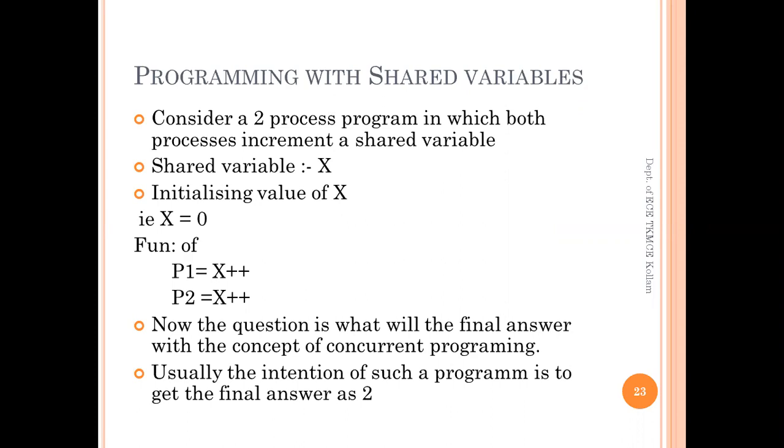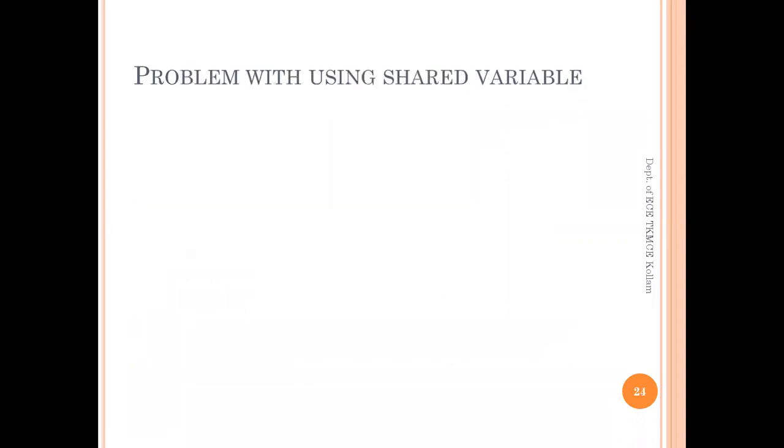Usually, while we're writing the program, the intention of such a program is to get the final answer as 2. That is, P1 will increment the value of x to 1 as the initial value of x is 0. Then P2 will again increment the value from 1 to 2.